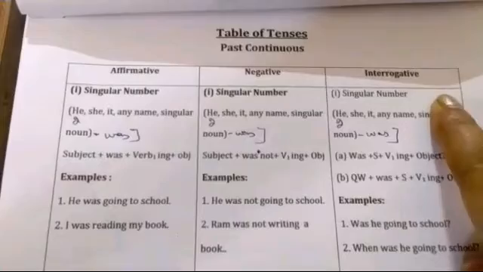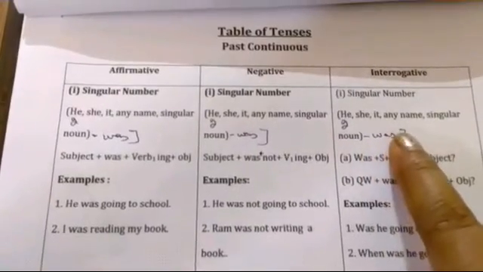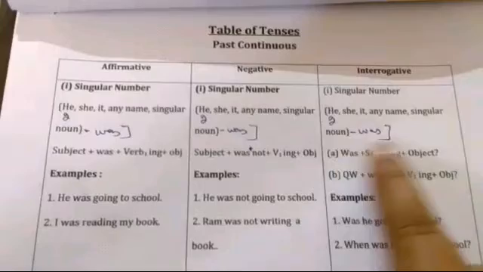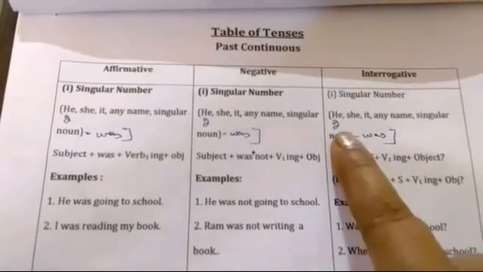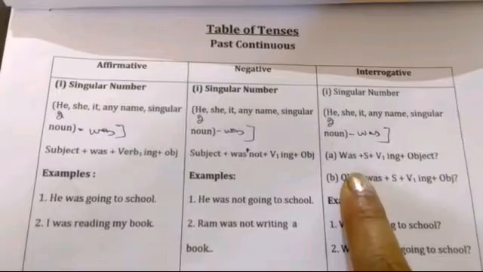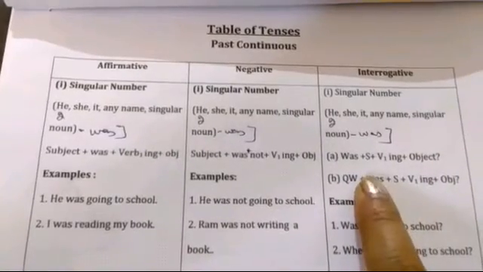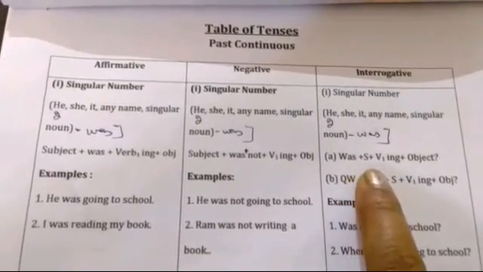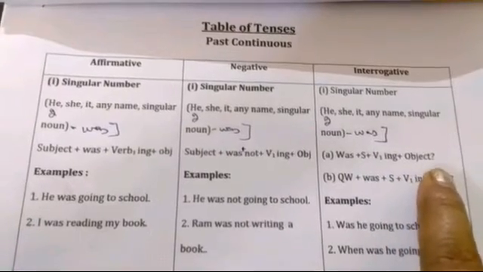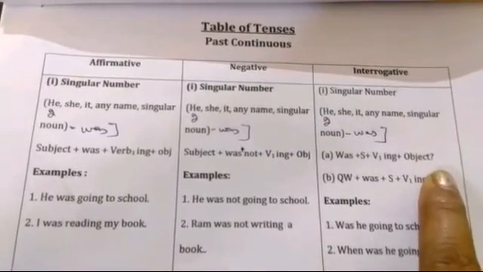Interrogative sentence, the singular number: he, she, it, any name of a person and then singular noun, and I also, and we use was with them. Okay, and these two are the formulas: was plus subject plus V first plus ing and then object or question mark.